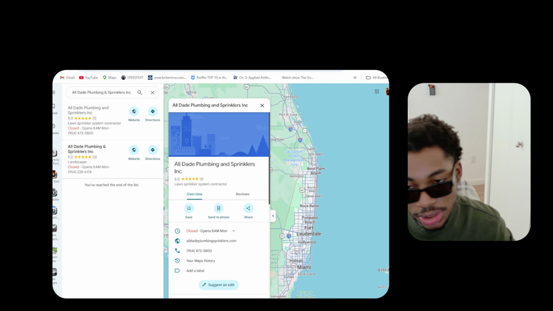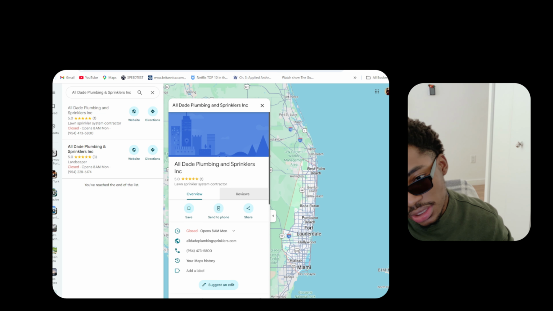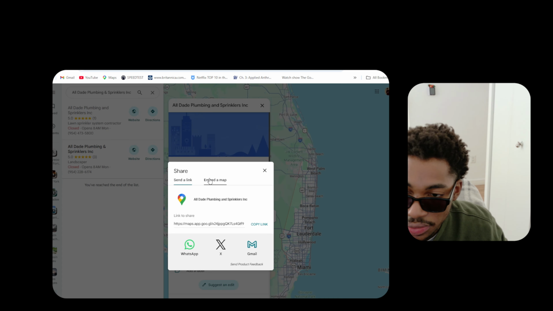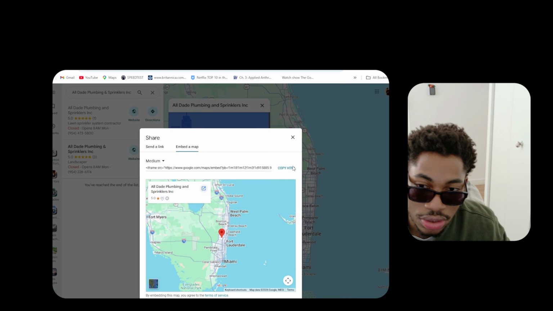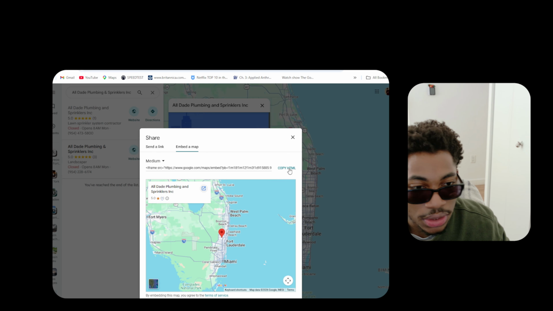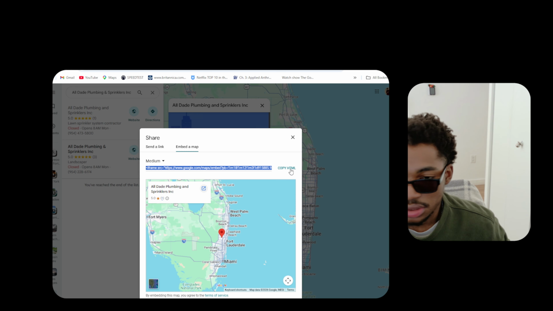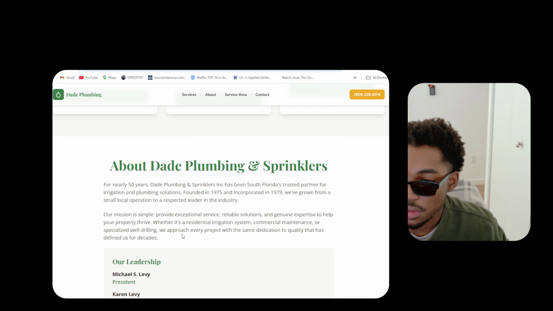So as I was saying, we're also gonna look for the embedded HTML code so that we can have a live position of the location. So over here, we're gonna just copy the frame. Okay.